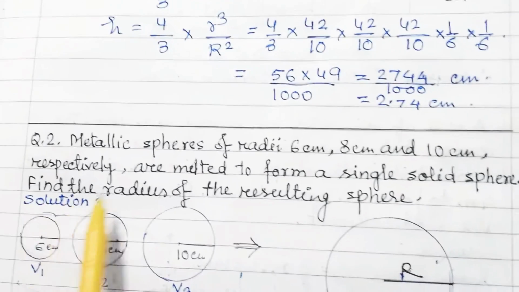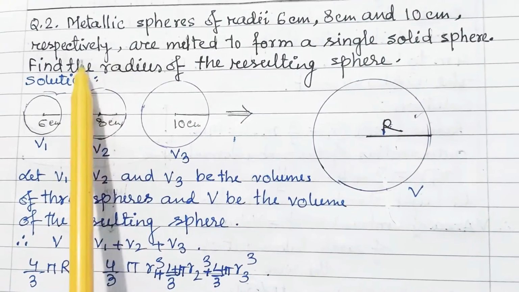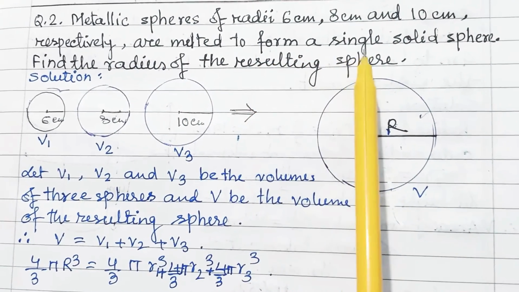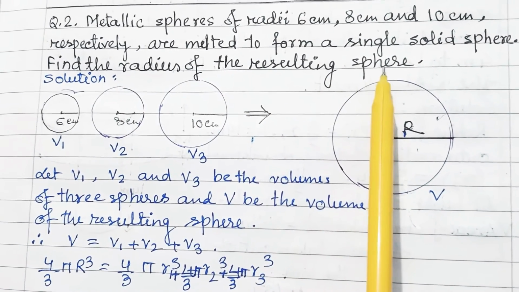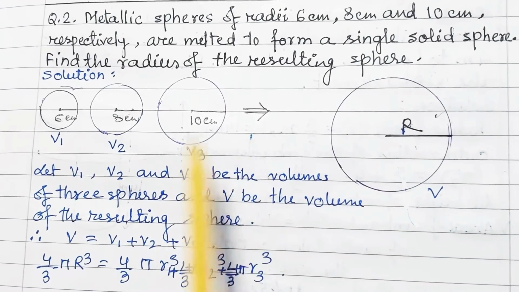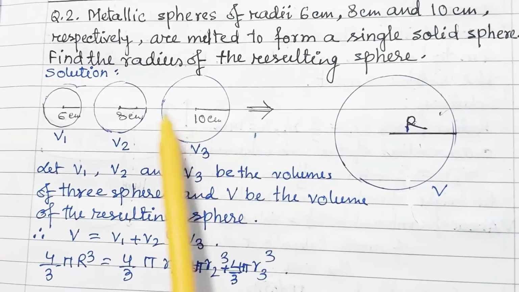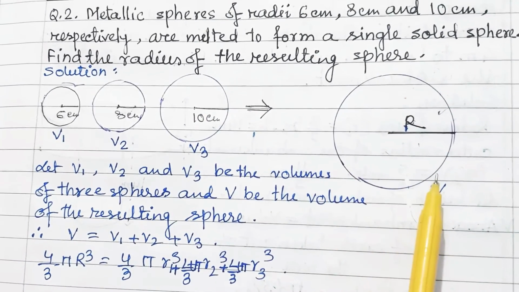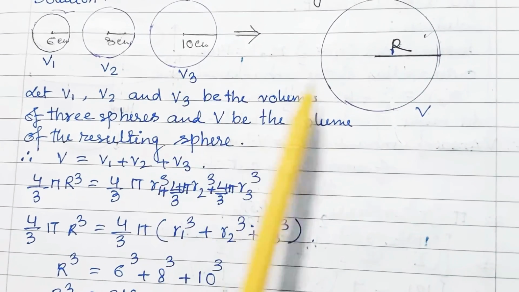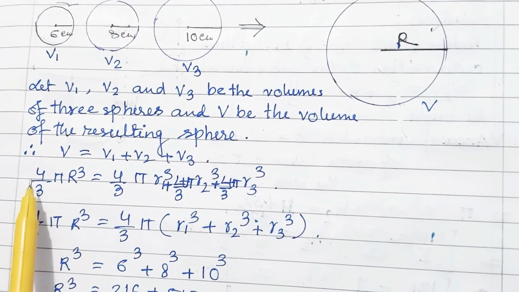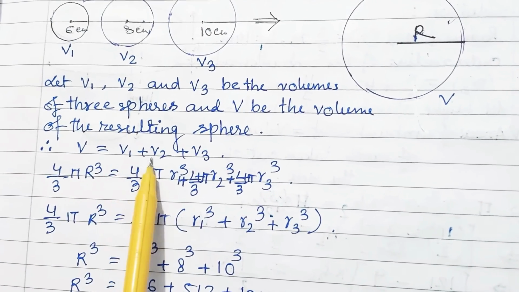Question number 2. Metallic spheres of radii 6 cm, 8 cm and 10 cm respectively are melted to form a single solid sphere. Find the radius of the resulting sphere. The 3 spheres we melt, and the same material will be recast into a big sphere. So the volume of the first 3 spheres is equal to the volume of the big sphere. So V is equal to V1 plus V2 plus V3.